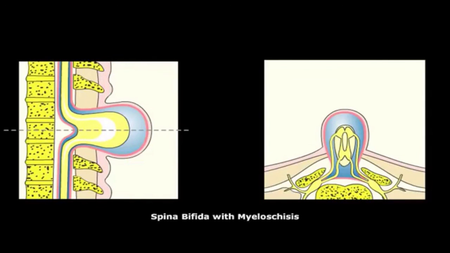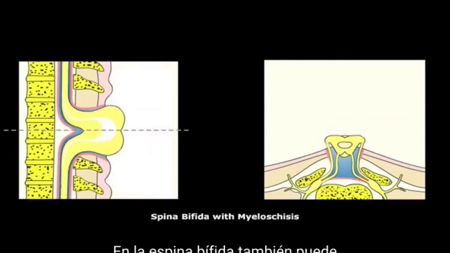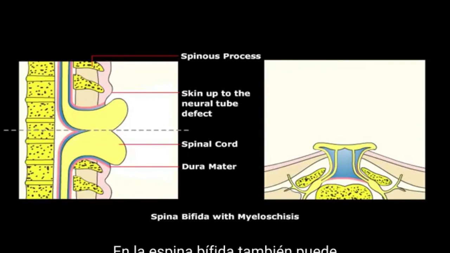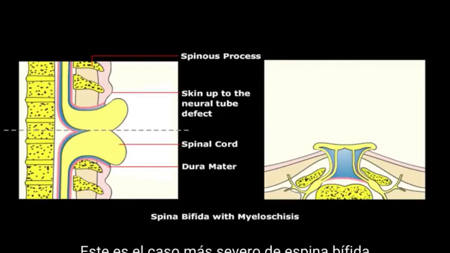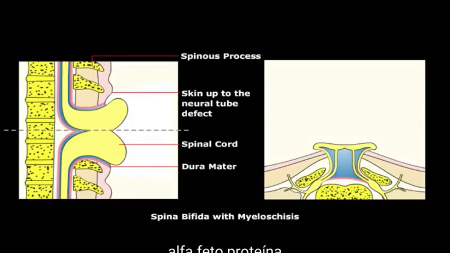In spina bifida with myeloschisis, the spinal cord can be seen externally, since the skin does not cover the protruding defect. This is the most severe type and will also cause alpha-fetoprotein levels to be increased during pregnancy.